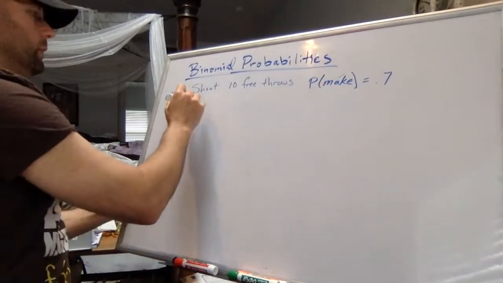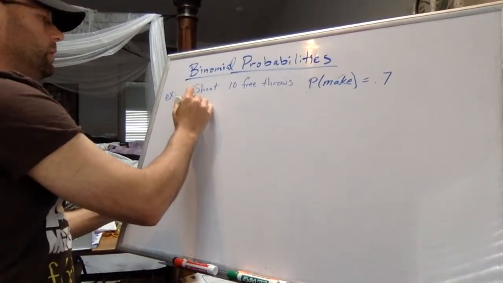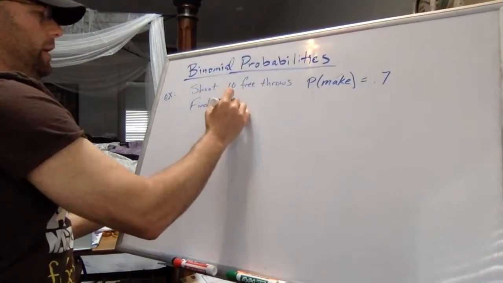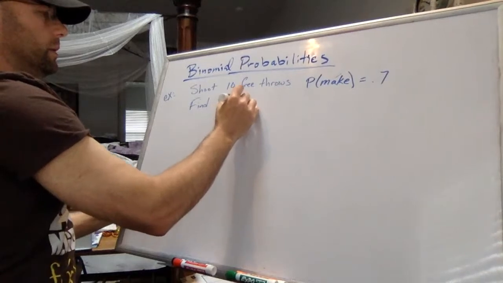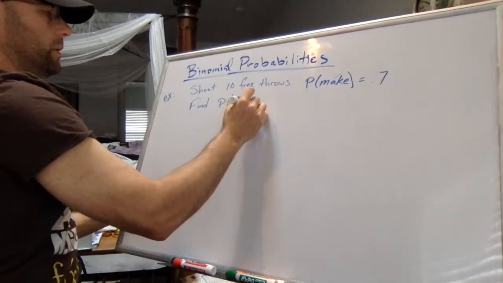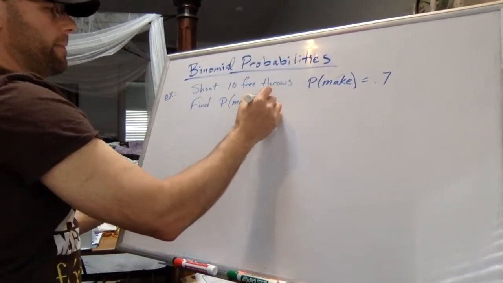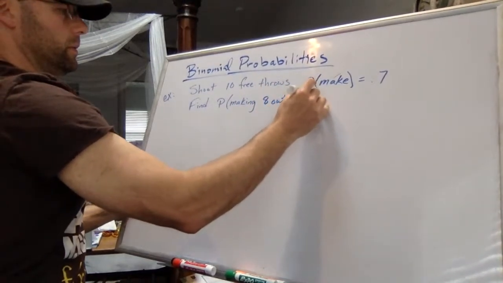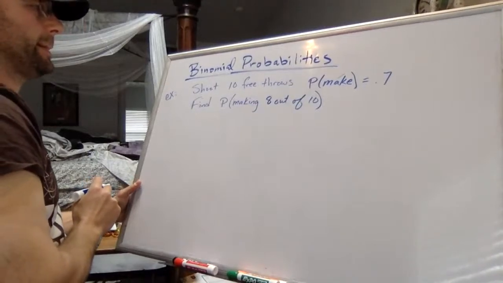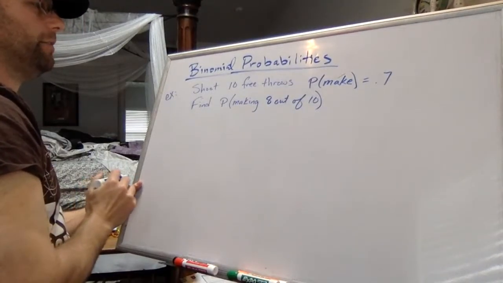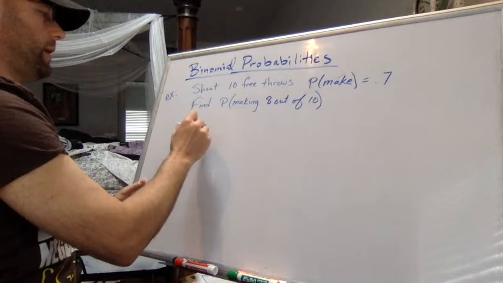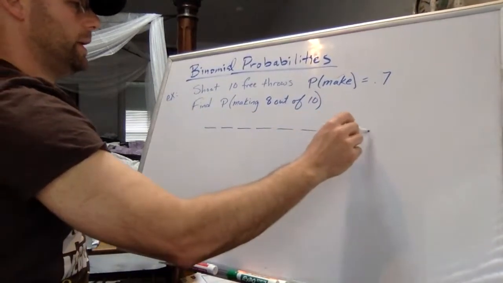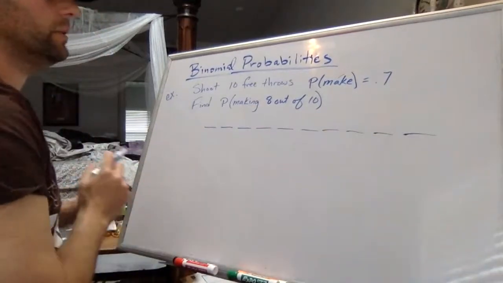And we're going to say find the probability of making maybe 8 out of 10. Probability of making 8 out of 10. Well, what I'm going to do is I'm just going to write out 1, 2, 3, 4, 5, 6, 7, 8, 9, 10 spaces.